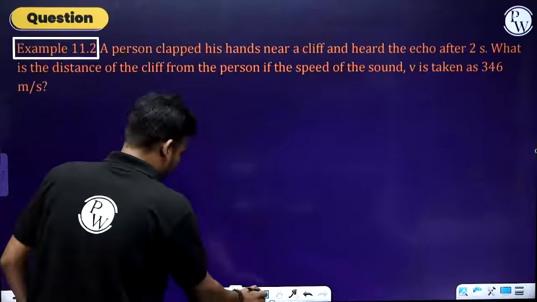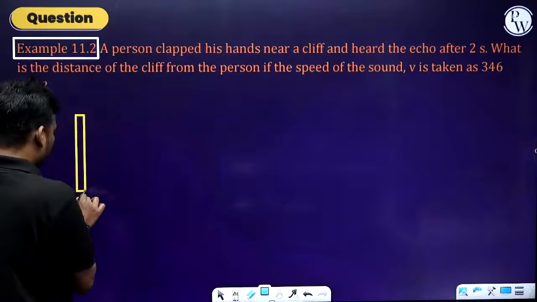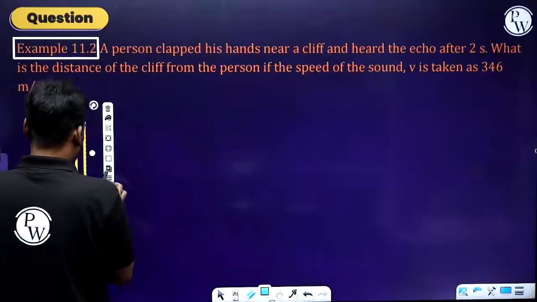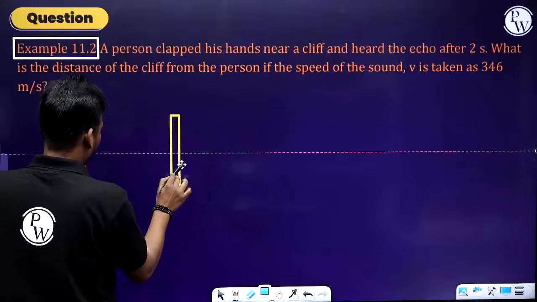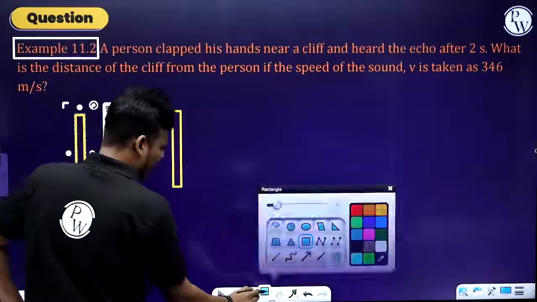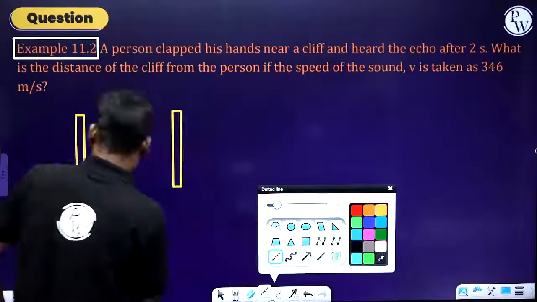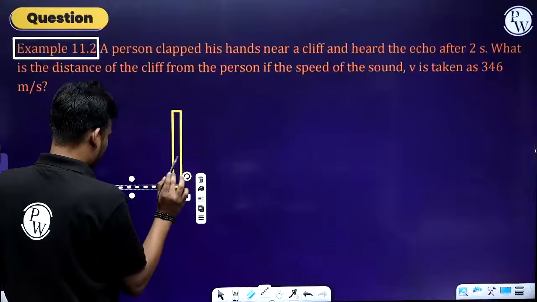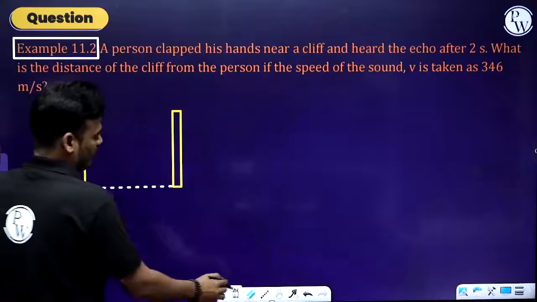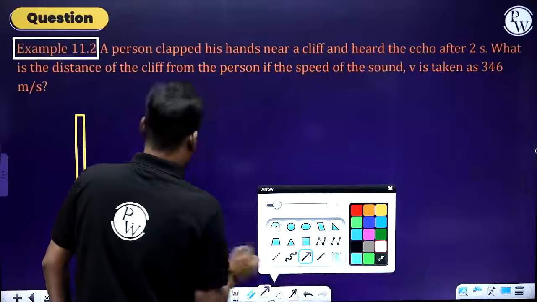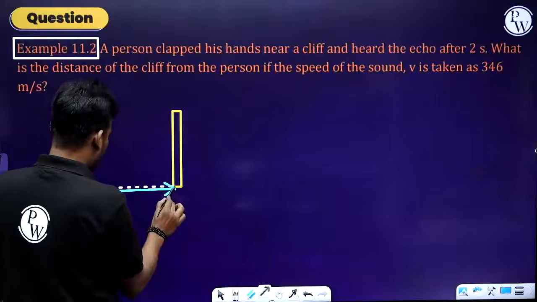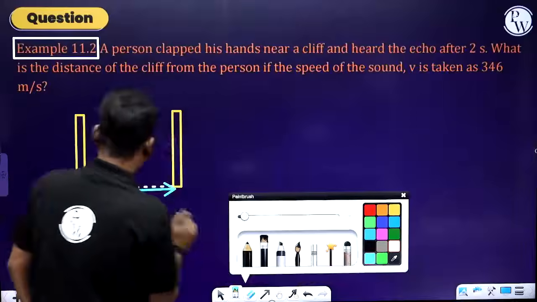Okay, so let's consider this is one cliff, and this is one more cliff, and this is a basement. The distance between here to here, the distance between here to here.